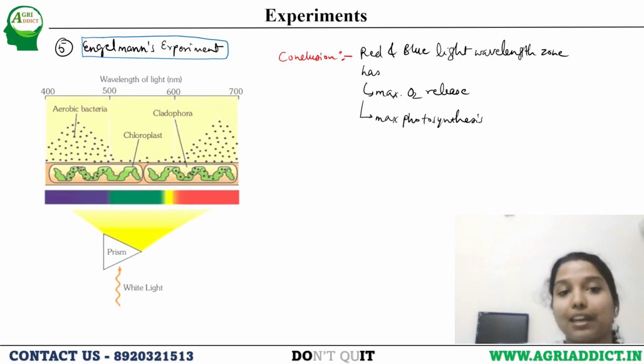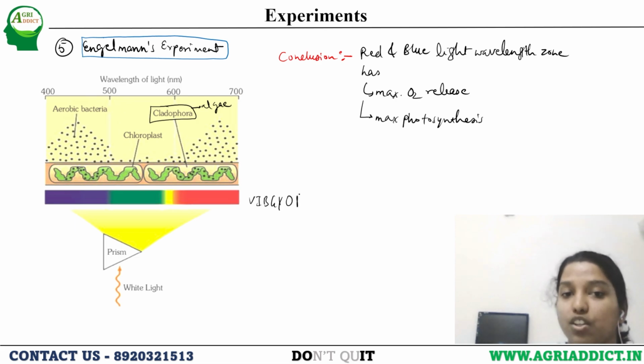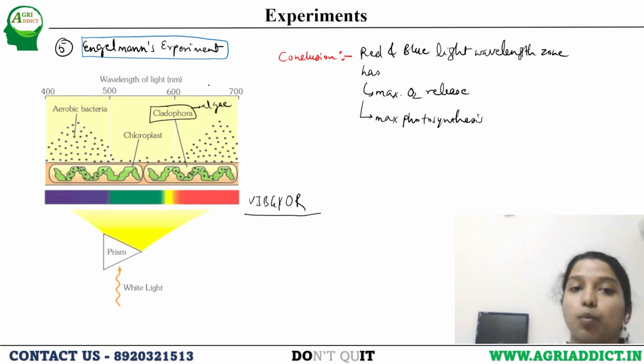Next is Engelmann's experiment. In his experiment, Engelmann used Cladophora, an alga. He took white light and passed it through a prism, and this prism helped the light split into different wavelengths, that is VIBGYOR. You might be knowing this: violet, indigo, blue, green, yellow, orange, red. They are the visible light range, from 400 nanometers to 700 nanometers.